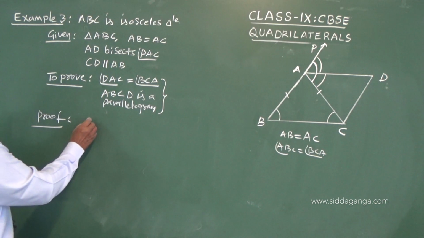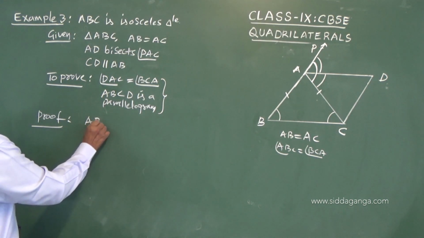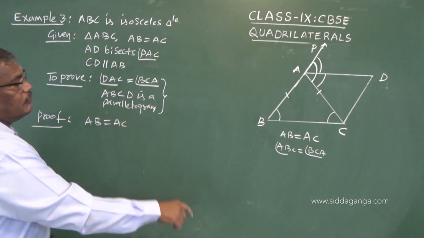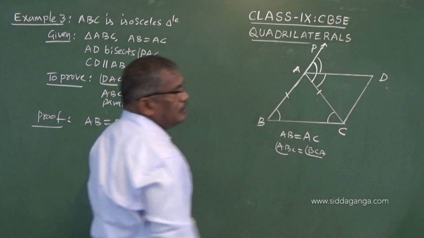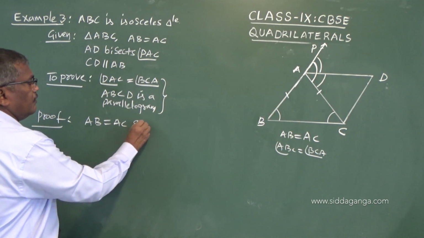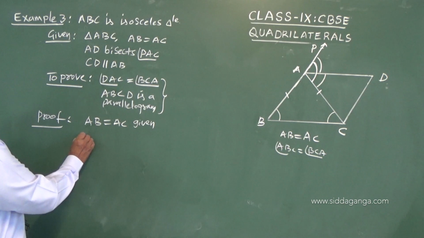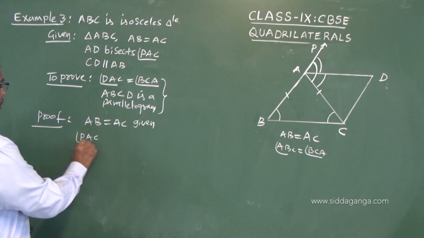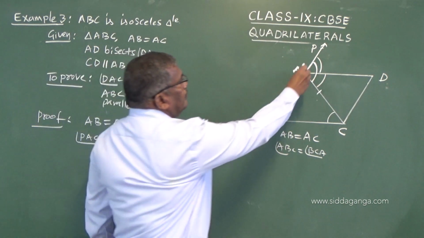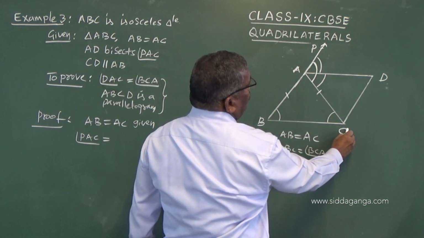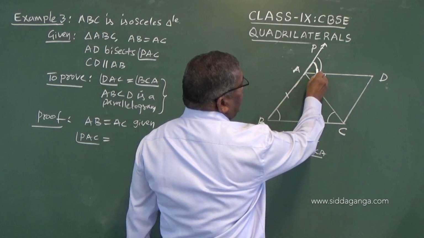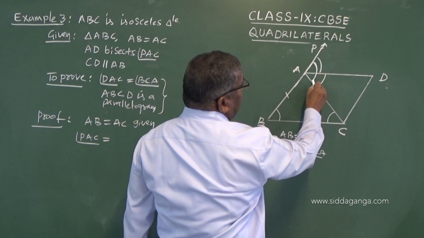Now given AB equals AC. Observe here, AB equals AC. It is given. Now PAC is an exterior angle.